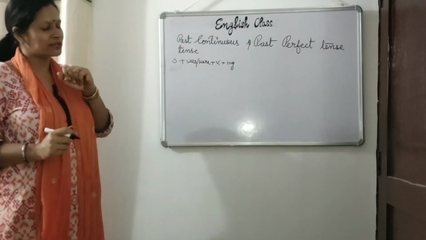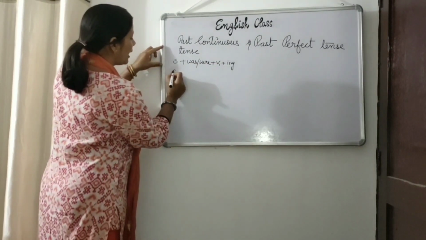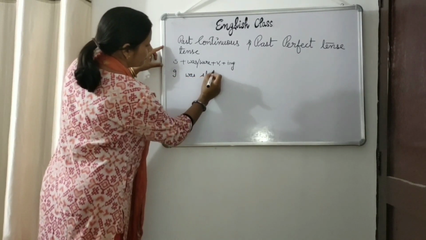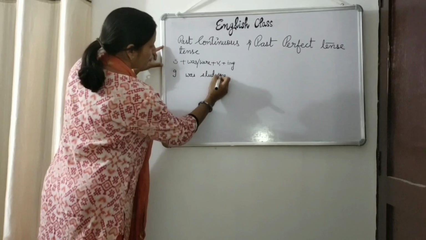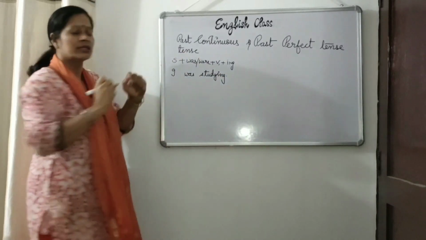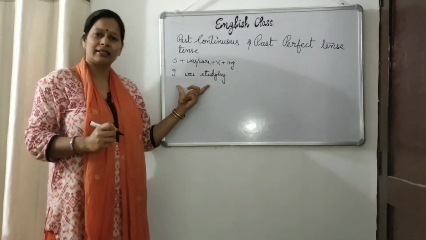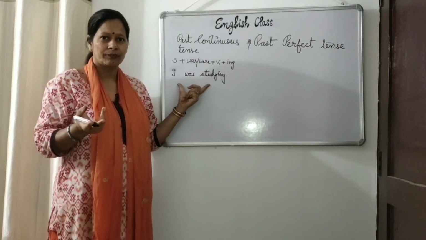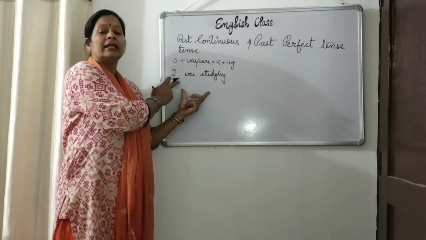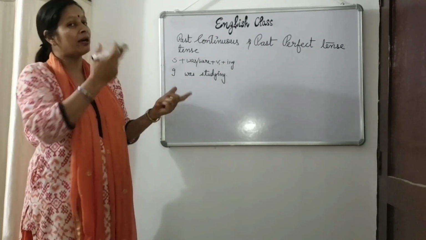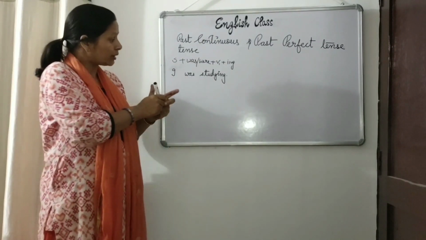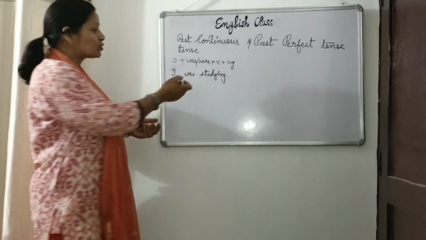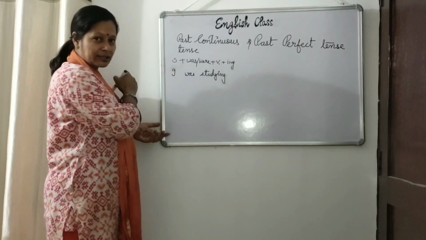So if I have the sentence, I was studying. That means in Hindi if I say, मैं पढ़ रहा था. So what? This sentence is incomplete. मैं पढ़ रहा था. To complete this sentence, we want to say something which will add up to this sentence.